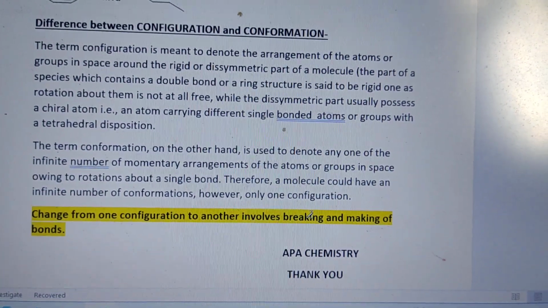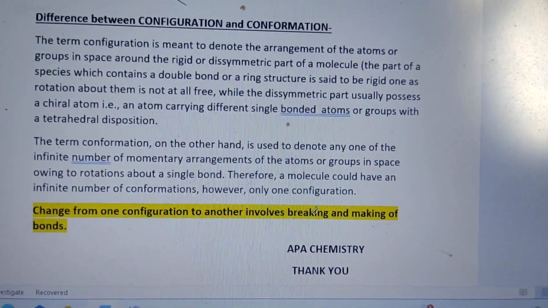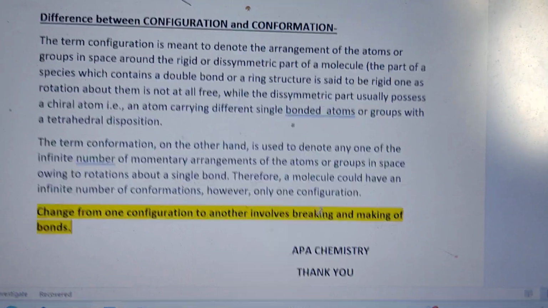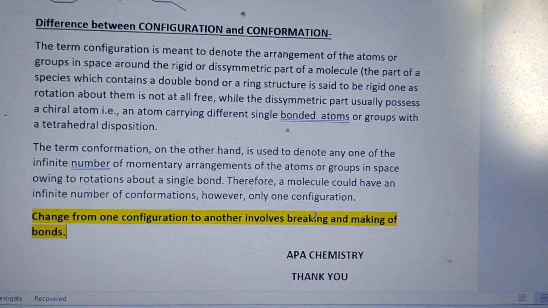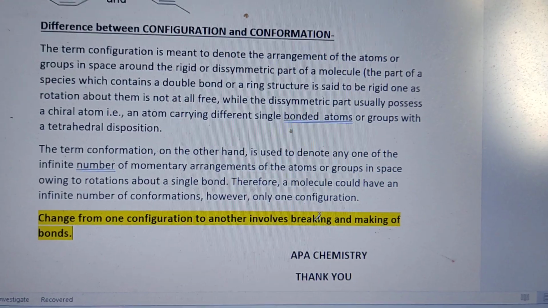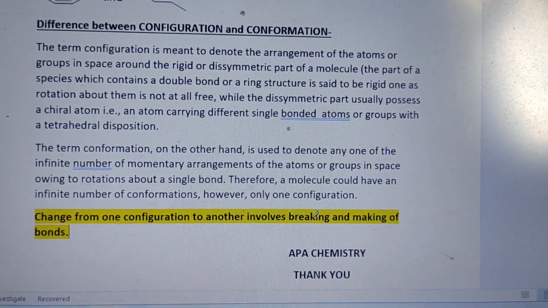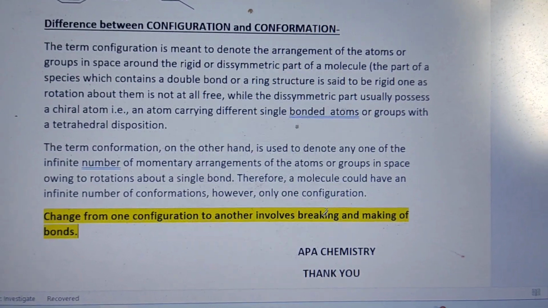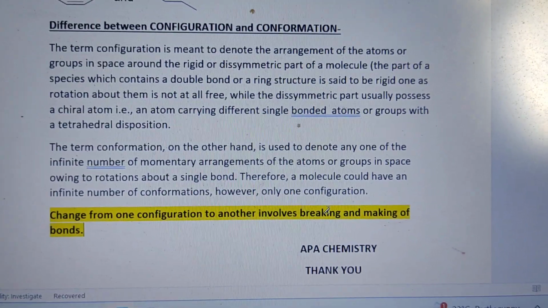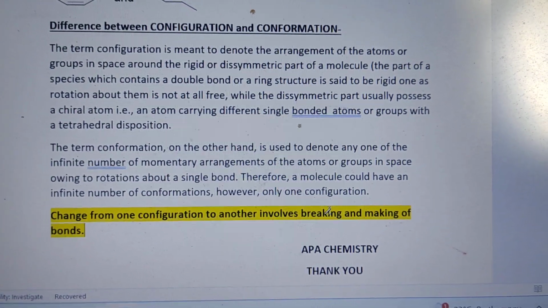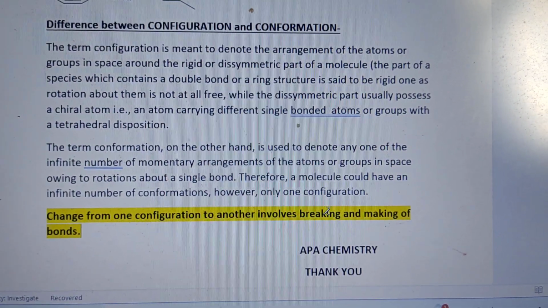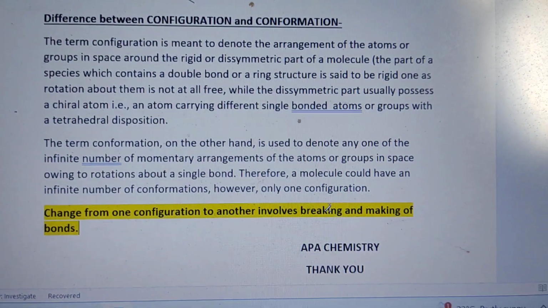So every molecule has one configuration but many conformations. More than one conformation is possible, but configuration is basically one.